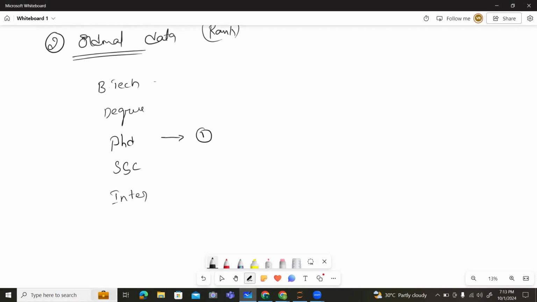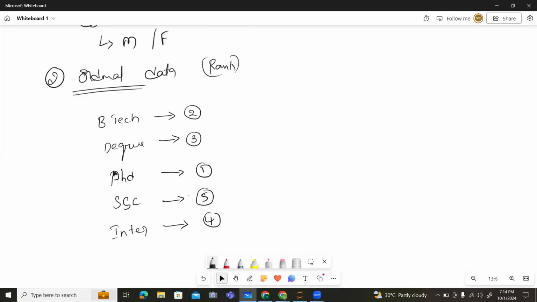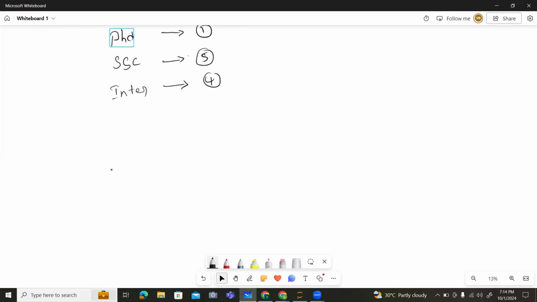The second priority we give to BTech, so we assign rank 2. The third priority is the degree, so rank 3. Fourth is inter, so rank 4. Fifth is SSC, so rank 5. Like this, we need to assign ranks to the data, and that is known as ordinal data. This is the most important thing to remember: we need to give ranks for the given data. So this is one type of data.